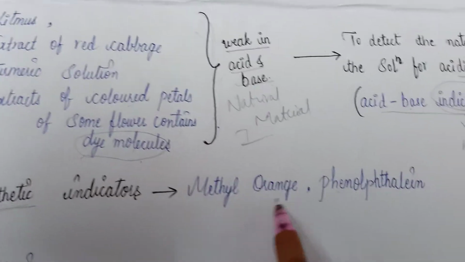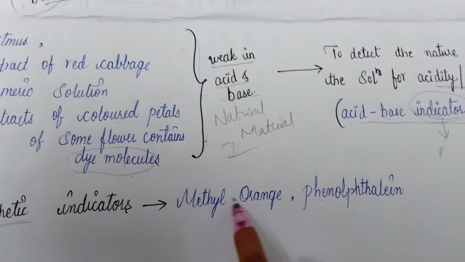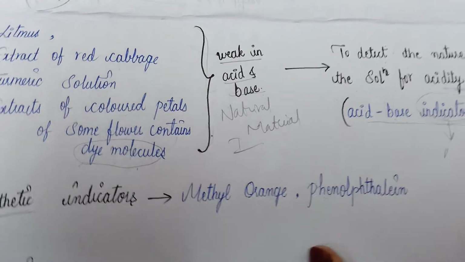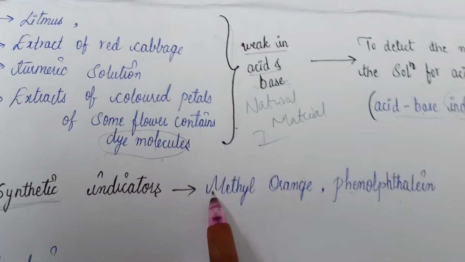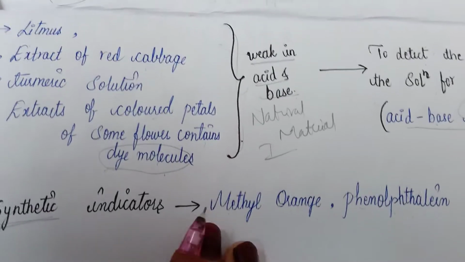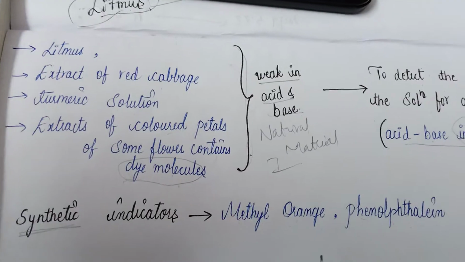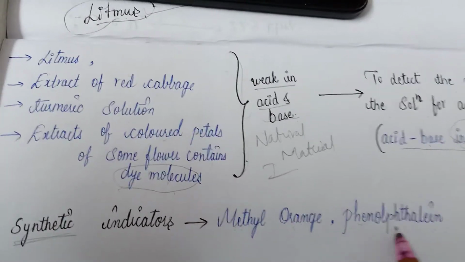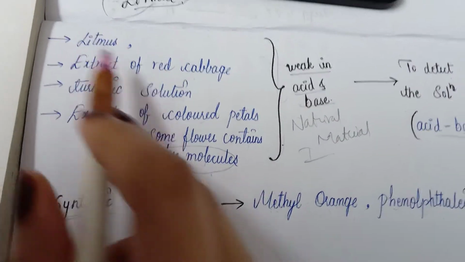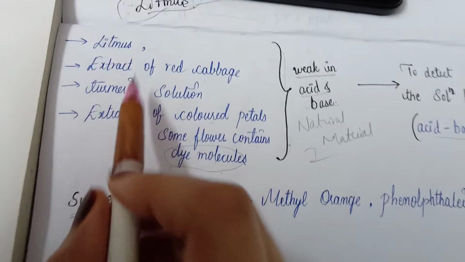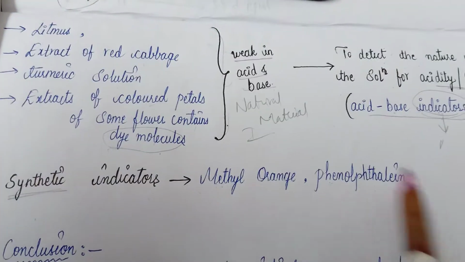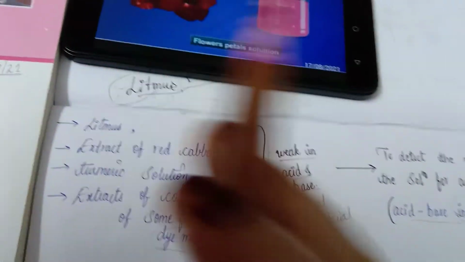Methyl orange and phenolphthalein are the synthetic indicators, and those others are the natural indicators. So all these indicators help in detecting acids, bases and salts.